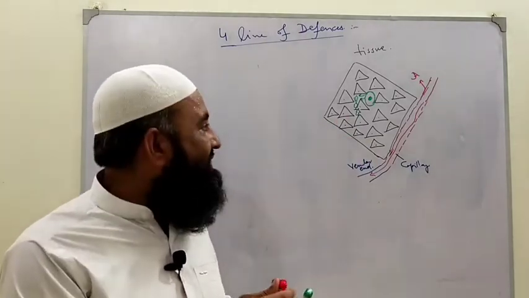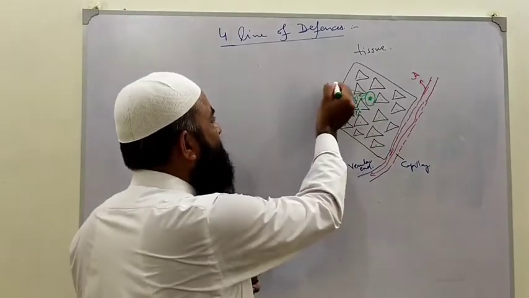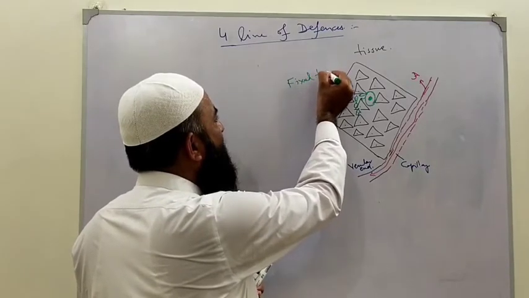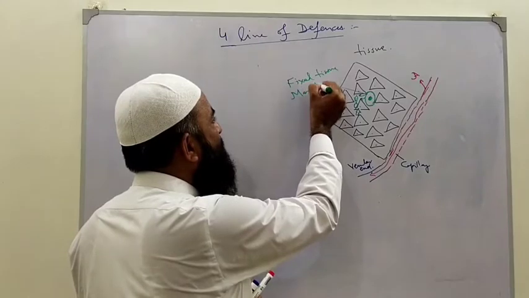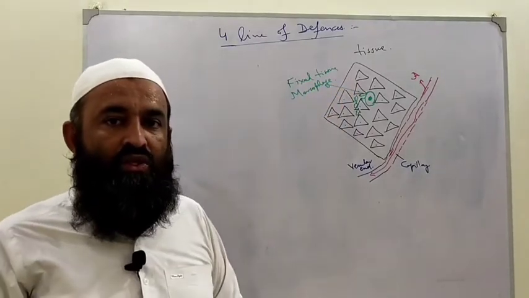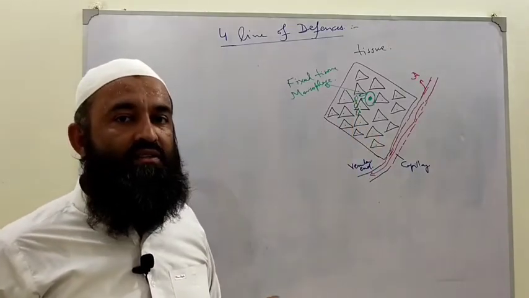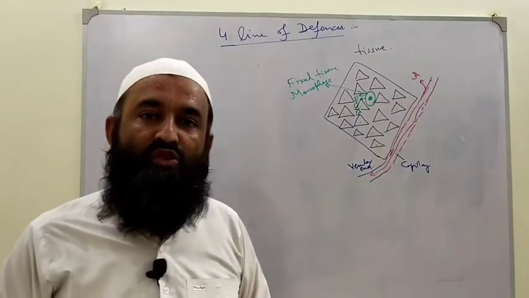So what is this called? This one is known as the fixed tissue macrophage, a macrophage which is already present in the tissue. Clear that? So against this bacteria, the first line of defense is this fixed tissue macrophage.